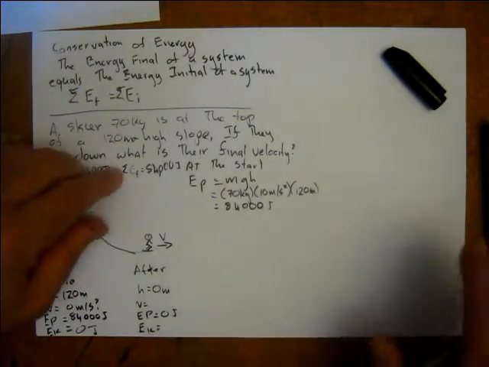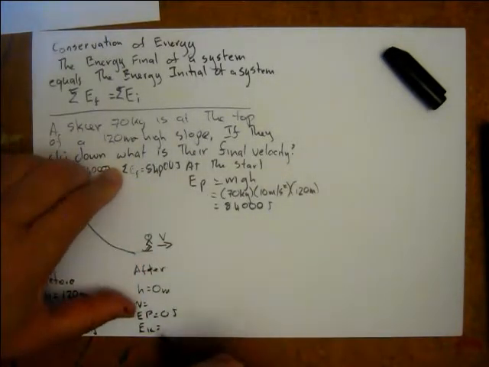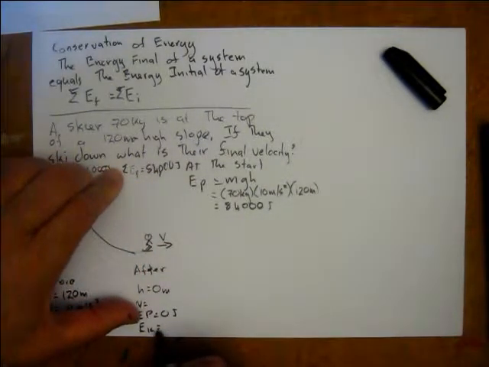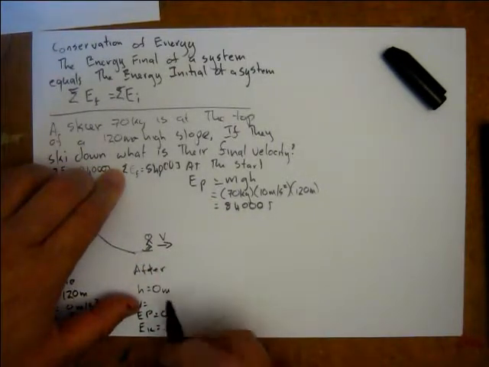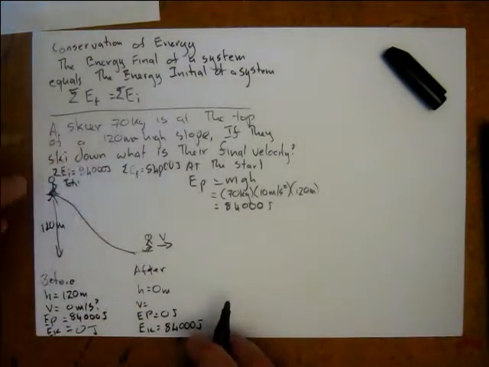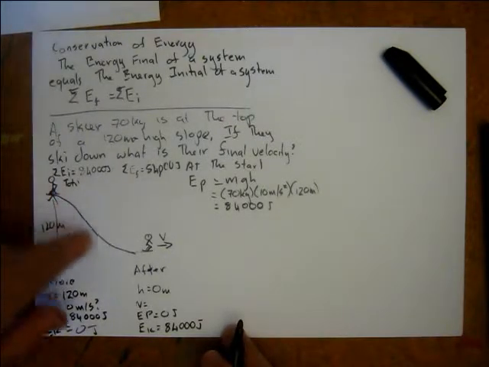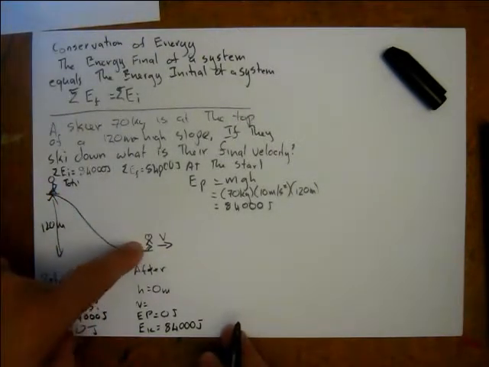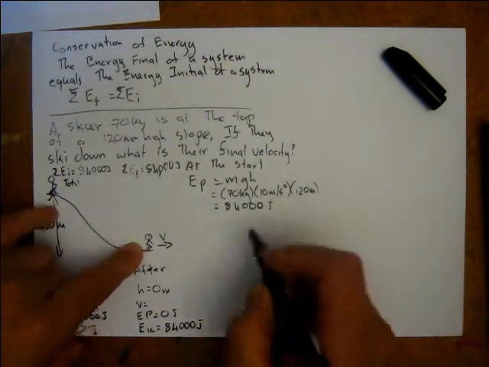We will do an example with friction shortly. That means there's no potential energy at the bottom, so the total kinetic energy now is 84,000 joules. At the top we had 84,000 joules of potential, down the bottom it's 84,000 joules of kinetic.